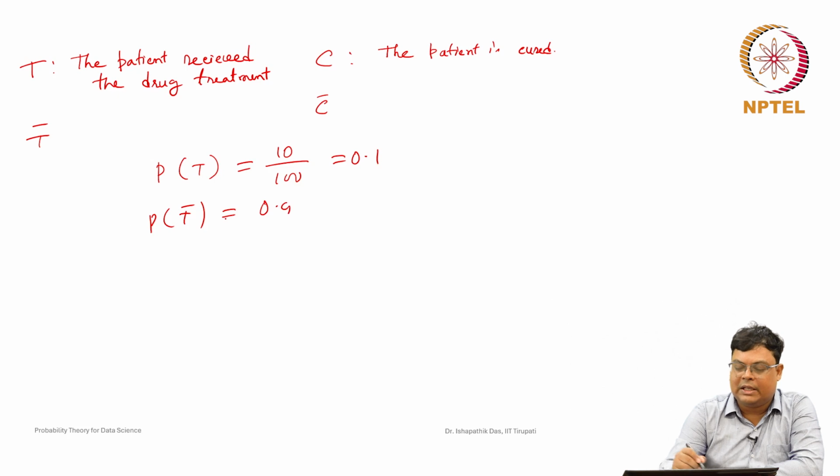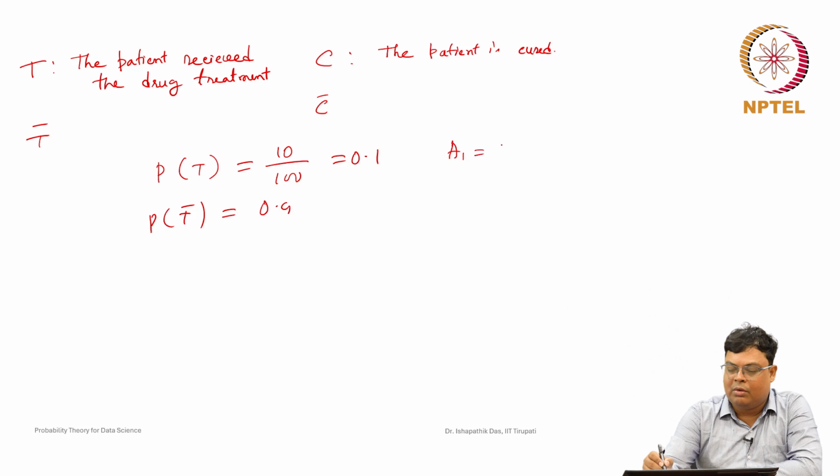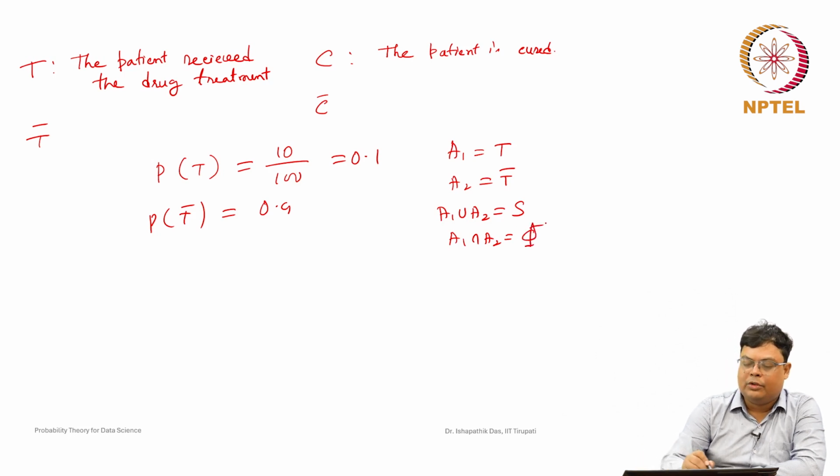In our Bayes theorem, A1 will be T and A2 will be T complement. A1 union A2 is all patients, the whole sample space, since any patient either received the drug treatment or did not. A1 intersection A2 is the null set.